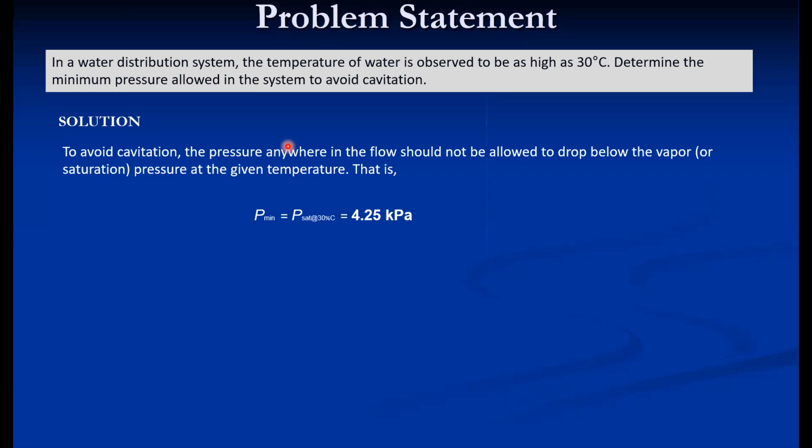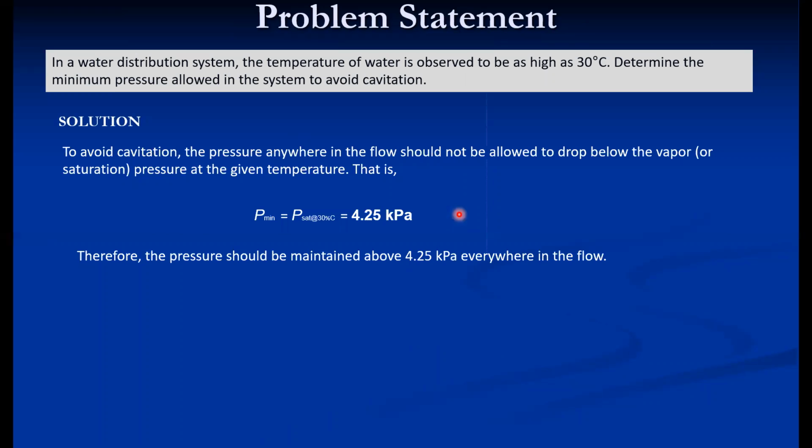The vapor pressure at a saturation temperature of 30 degrees Celsius comes to around 4.25 kilopascal. So the pressure should be maintained above this. This is a very low pressure, and in water distribution systems the pressure is well above it everywhere. That's why this problem is not there in the case of water.